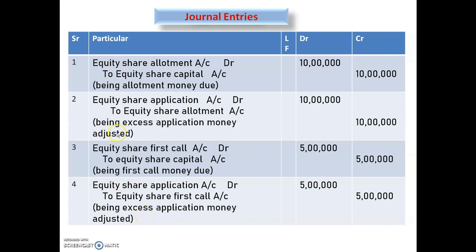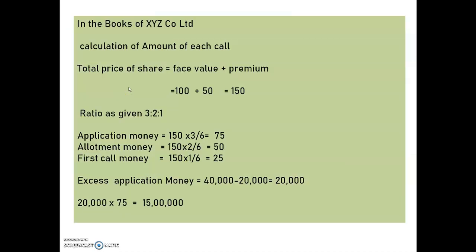So like this we have to do the single entries of excess application. This is about the allotment due entry, and this is the excess application money adjusted entry. This is about the first call due entry, and this is the excess application money adjusted entry. Like this we have to solve the journal entries.